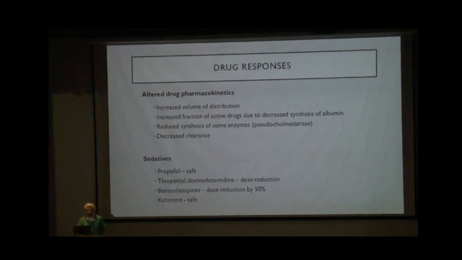There is altered drug pharmacokinetics due to increased volume of distribution, and increased fraction of active drugs due to decreased synthesis of albumin. There is reduced synthesis of some enzymes like pseudocholinesterase, prolonging the action of some muscle relaxants, and there is decreased clearance of drugs. Sedatives which can be used safely in these patients are propofol and thiopental; dexmedetomidine needs a dose reduction in this patient. The doses of benzodiazepine should be decreased by 50%, and if there is no indication of any raised ICP, ketamine is a safe drug in these patients.